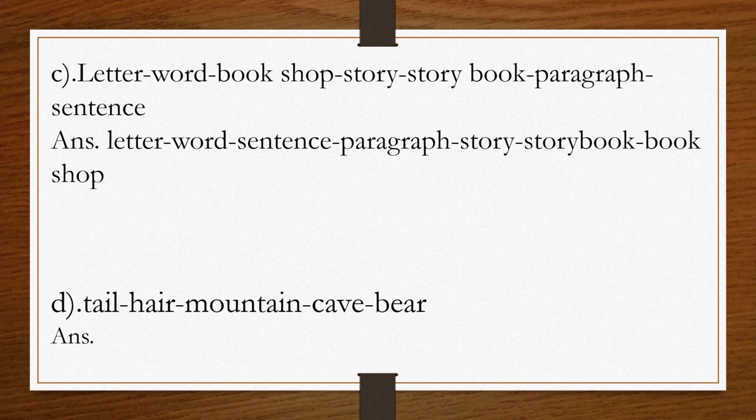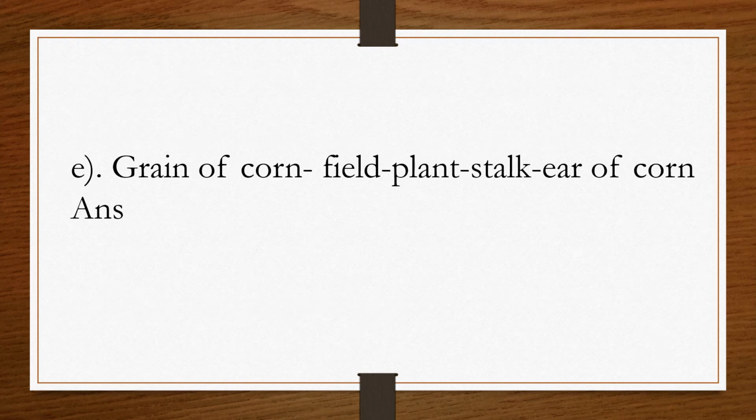Now the fourth one you have to do on your own, that is tail, then hair, then mountain, then cave, and then bear. Okay, so it depends on you if you want to do from smallest to biggest or biggest to smaller. Okay, have you understood, student? And the next homework is grain of corn, then field, plant, stalk, ear of corn. So student, here stalk means stem. Okay, now you have to arrange it in smaller or in bigger order. Okay, have you understood, student?